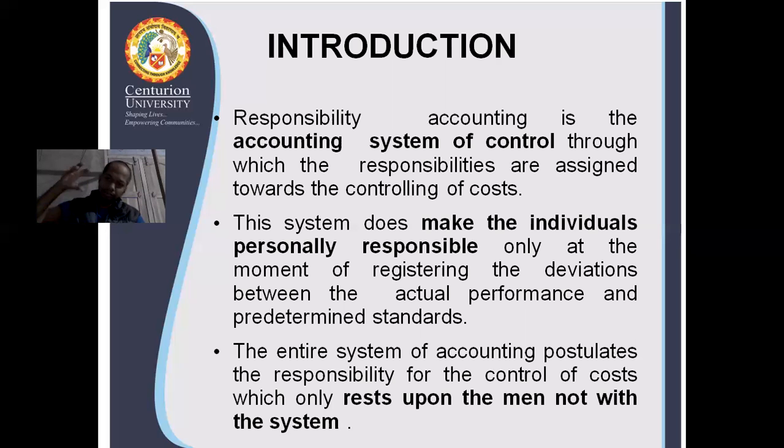Rather, we will fix the responsibility of one person so that person can be asked questions. That person has to justify why the cost has been incurred. So when the person will be accountable, he will also try to minimize that cost at his level. So this is all about responsibility accounting.